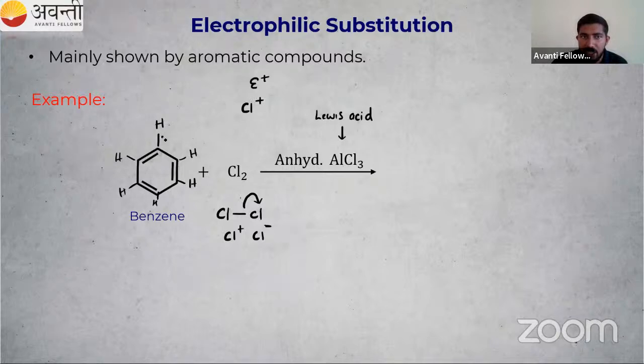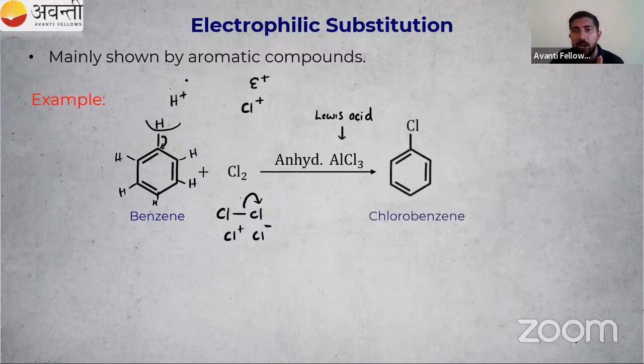Then this H gives its electron to carbon and leaves as H plus. So H plus is the leaving electrophile and Cl plus is the incoming electrophile. Remove H, place Cl in the position of H, then we get the product. So we are getting chlorobenzene plus HCl. We have H plus and Cl minus, so HCl is formed and chlorobenzene is formed. That is an example of an electrophilic substitution reaction.